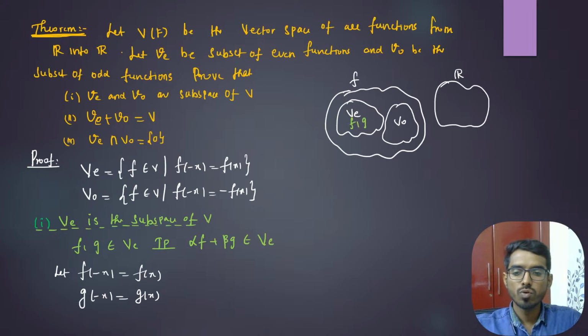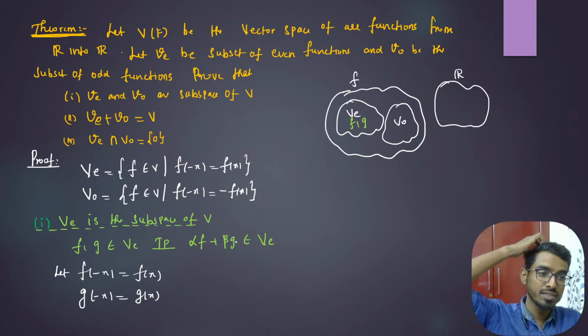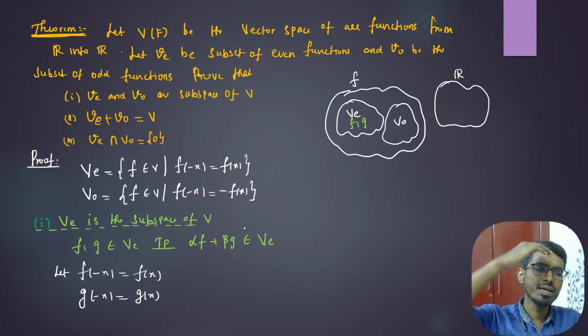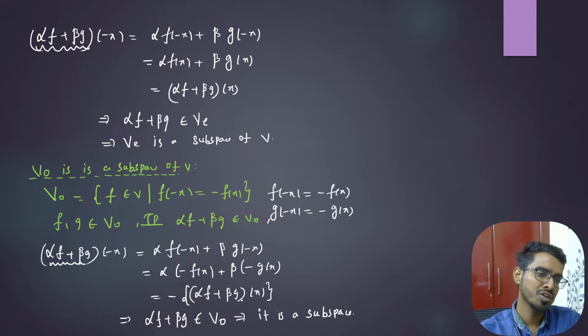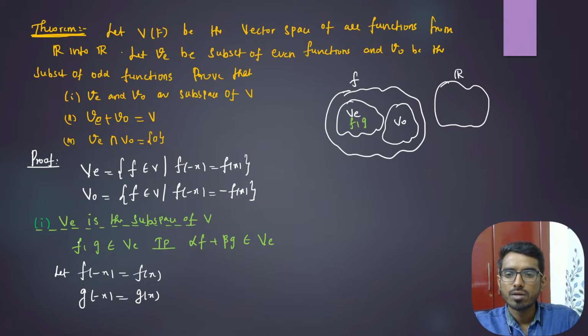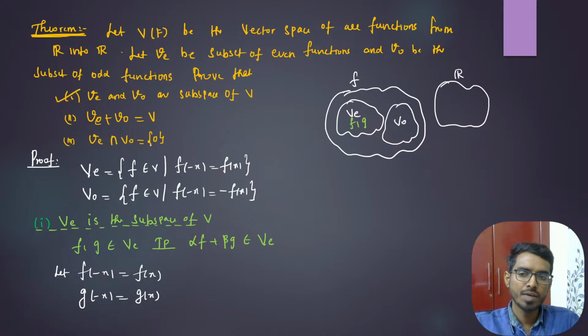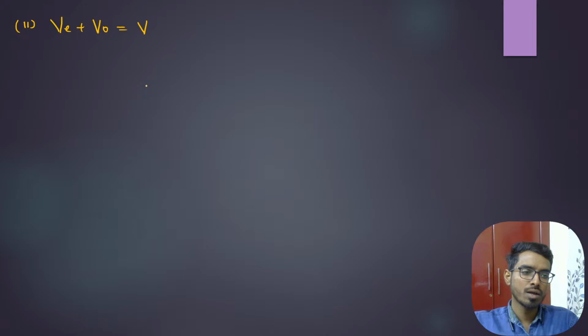So if you take two f, g in V_E, then alpha f plus beta g is also an even function. That means V_E is a subspace. And similarly, you take two odd functions, then this linear combination is also an odd function. That means we have proved the first part, such that V_E and V_O are subspaces of V. Now second thing is we need to show that V_E plus V_O equals V. If you add all those even functions plus all those odd functions, you will get V, the linear sum.